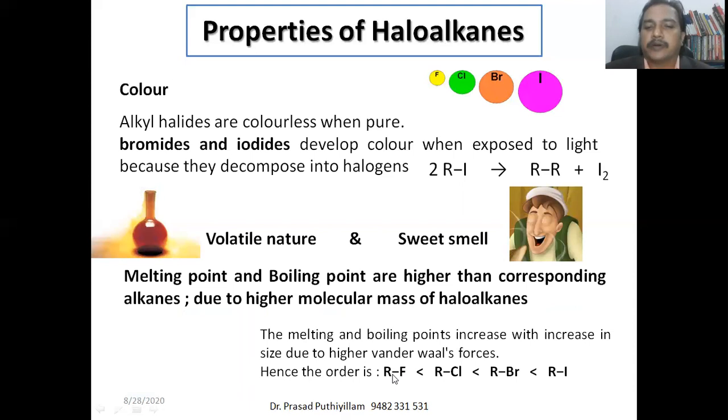The R-F bond has even higher bond strength, but the molecular van der Waals forces are less. Therefore, the boiling point increases from alkyl fluoride to alkyl chloride to alkyl bromide to alkyl iodide. Alkyl iodide has a higher melting or boiling point compared to alkyl fluoride, alkyl bromide or alkyl chloride.